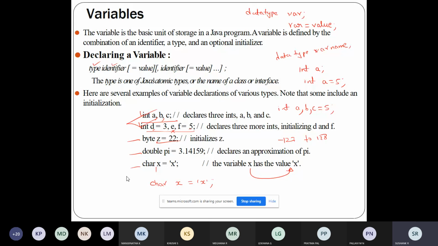You can also declare a boolean, like boolean b. There you can declare the boolean type, and you can assign this boolean value to the variable itself, or you can assign it later.